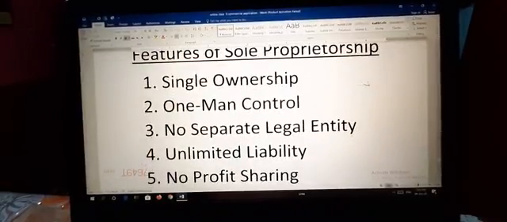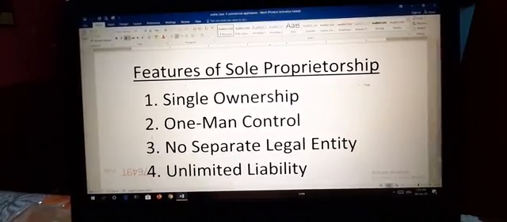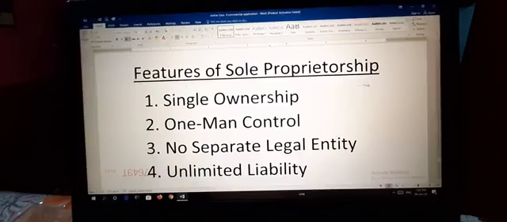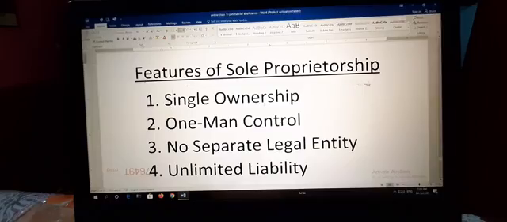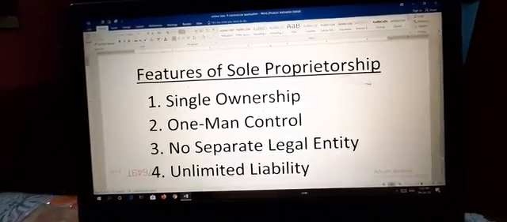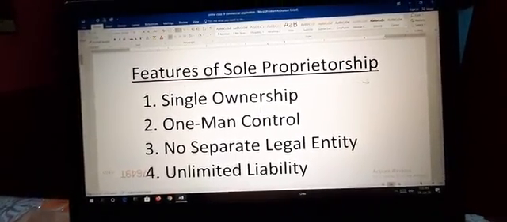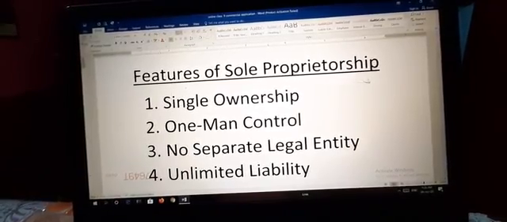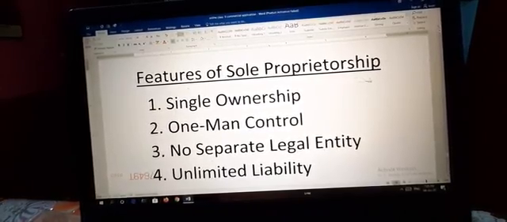Now we come to the features of sole proprietorship. What are the features? Features means characteristics. First, single ownership. Why is it called single ownership? Because here only one person is the owner. A sole proprietorship is wholly owned by one individual, and the individual supplies the total capital from his own wealth or borrowed funds. That is why it is called single ownership.